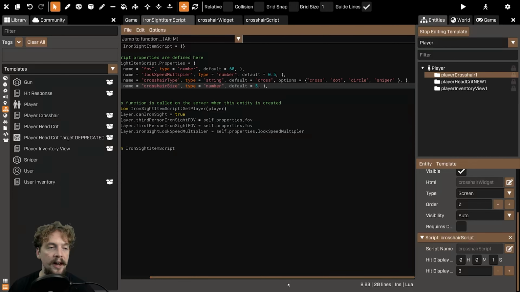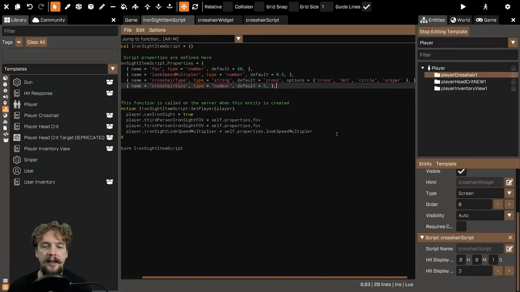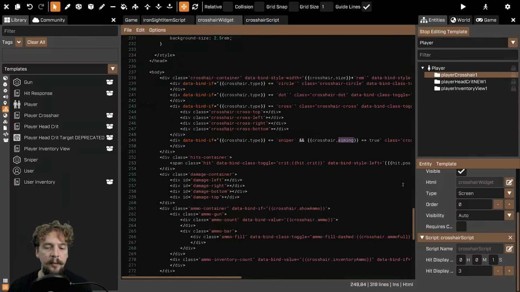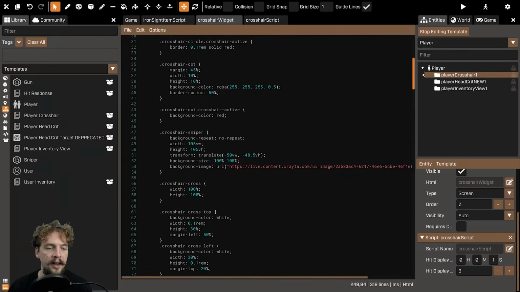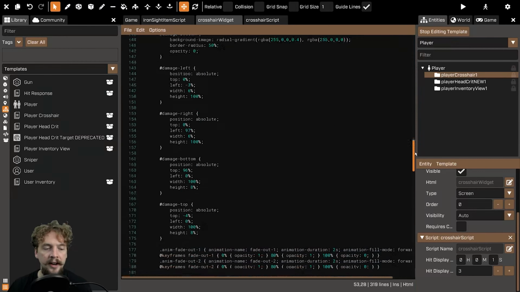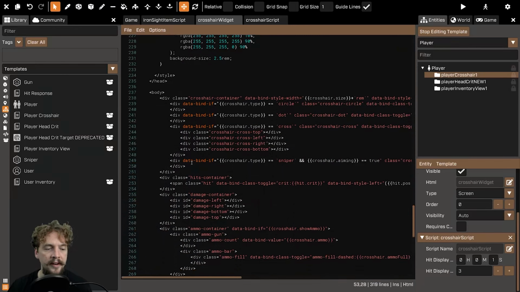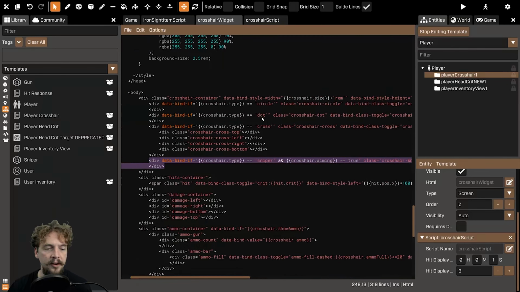So the edit to the iron sight item script was just adding sniper to the crosshair type. The edit to the crosshair widget was adding the sniper class, .crosshair-sniper, with our UI image here. Another edit, down in the HTML, was setting up a div by copying this div, replacing the crosshair type with sniper and saying only turn it on when aiming is true.